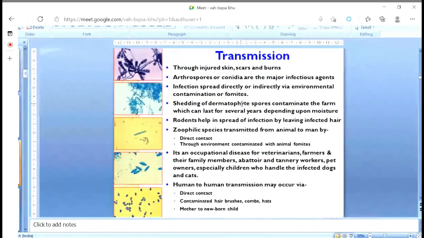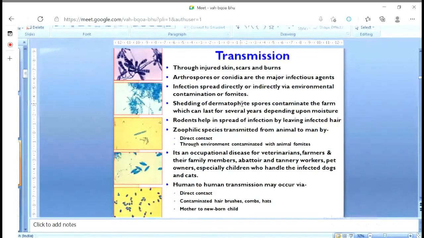If something is there, they attract the fungal infection. Arthrospore, I believe you can remember, or conidia also you can remember. They are actually the infectious agent because those are available in the environment. So wherever there is skin injury, scar formation, or burn injury, the arthrospore or conidia may attack the area. And they spread directly or indirectly via environmental contamination or fomites.